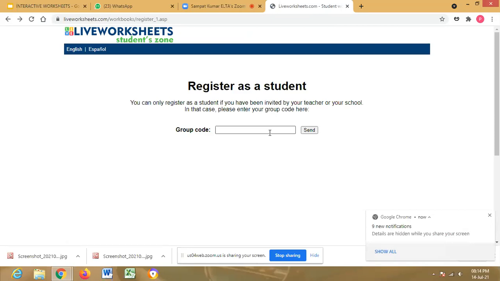Suppose we have 5 classes, from 6th to 10th, we can create 5 groups and add all the children into their different class groups. Up to 100 children we can add, sir. 100 students, that is the limit. There the student can send their worksheets here and we can check their worksheets and submit them there itself. So this is what about students, sir.